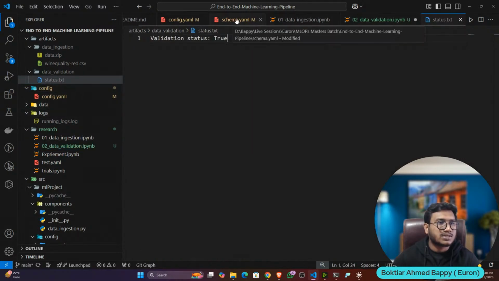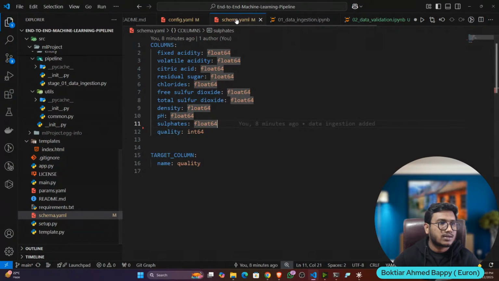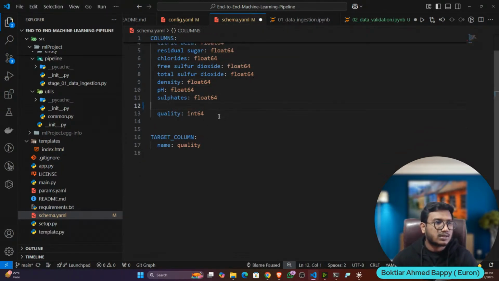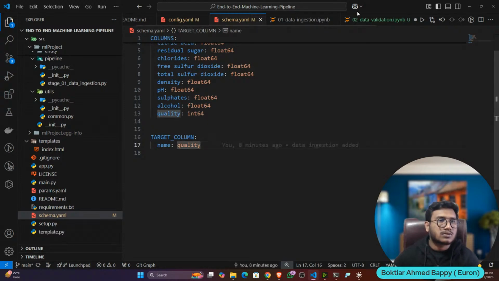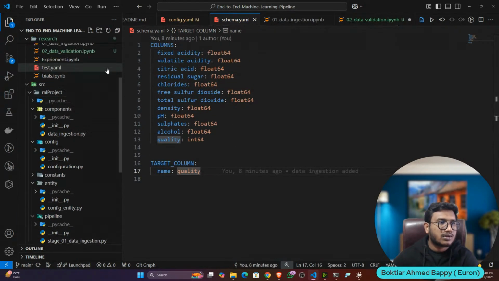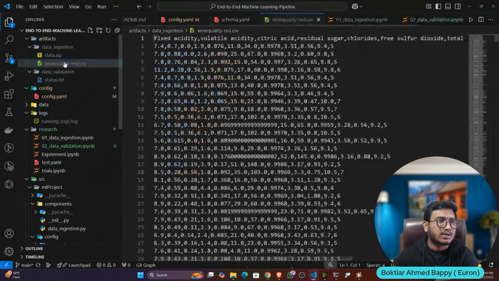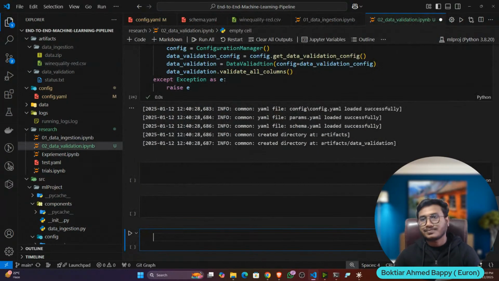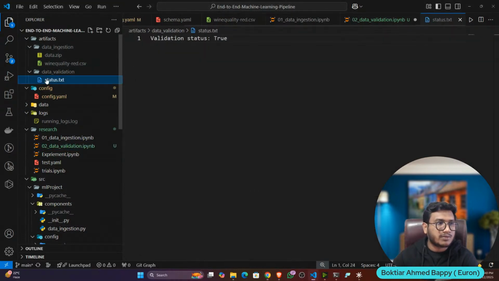Okay, sorry, I'm changing it here, guys, so I don't need to change here. It should be fine. So let's say somehow one of the columns is missing here. That time it will give you, not error, it will give you status equal to false because your column is not matching.